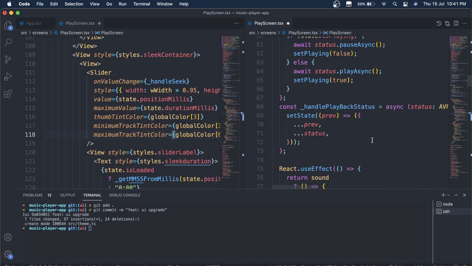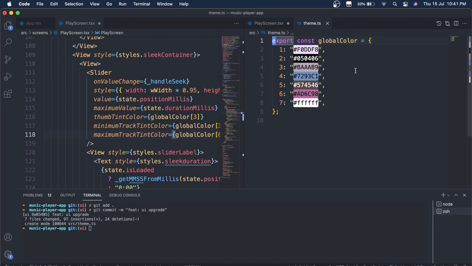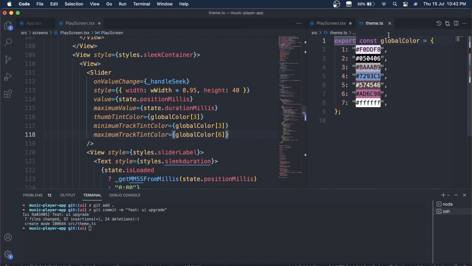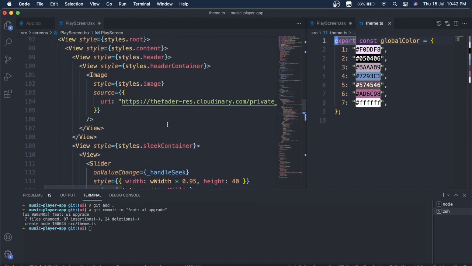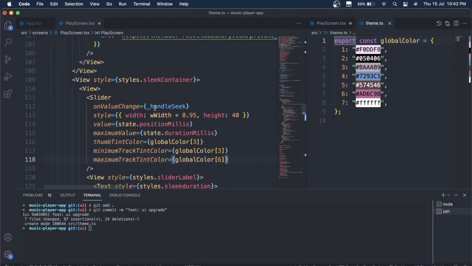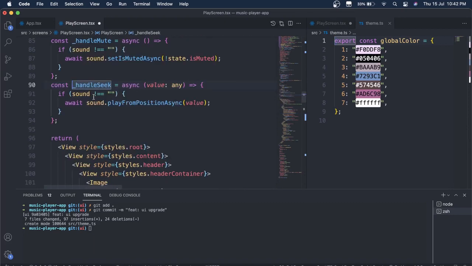And those colors, I have made a separate file for that, and here these are the colors. Actually, I have copied these colors from one of the UIs that is available on dribbble.com, and I just kind of used it. I don't follow the complete UI. By the way, that UI is quite awesome. So I'm using these colors, and this handle gets the status, and here it is handle play from.